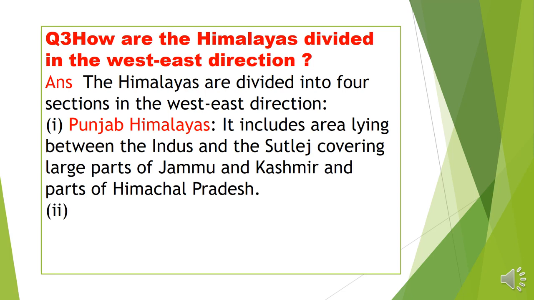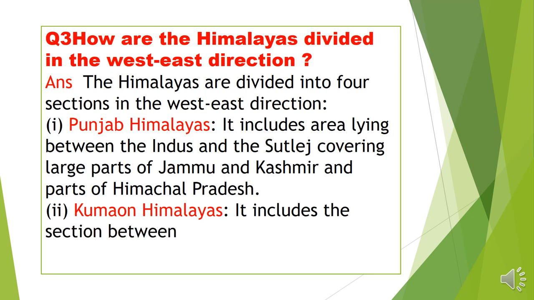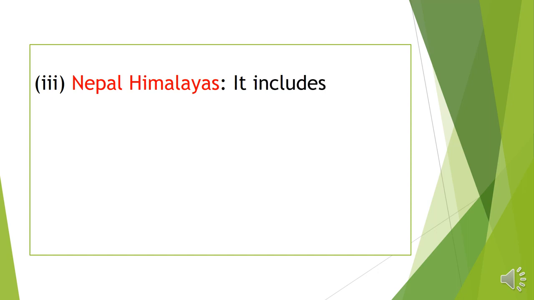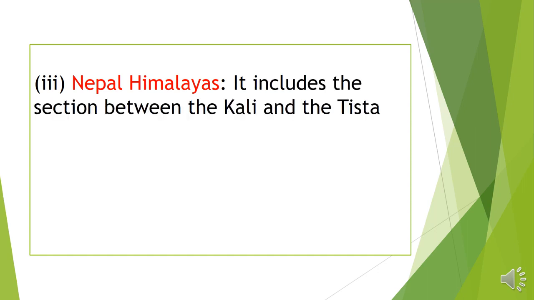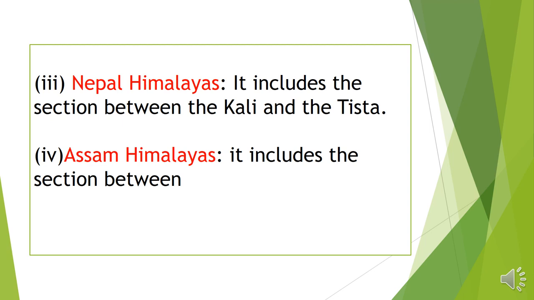Second is the Kumaon Himalayas. It includes the section between the Satluj and the Kali river. And next, third, it is called the Nepal Himalayas, and it includes the section between the Kali and the Tista river. Point 4 is the Assam Himalayas. It includes the section between the Tista and the Dihang.